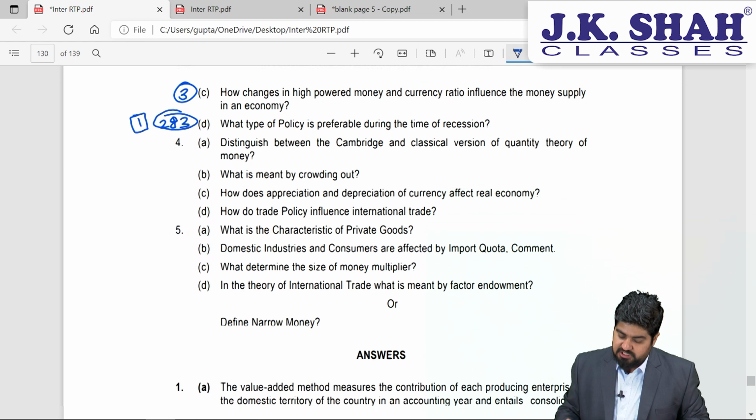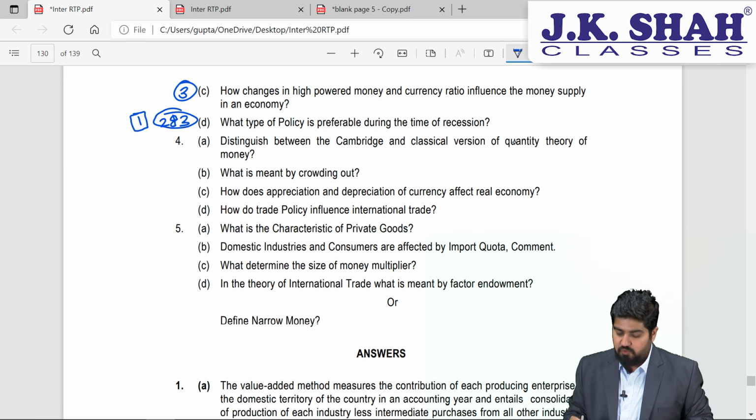Then distinguish between Cambridge and classical versions of the quantity theory of money. Money means chapter number 3. What is meant by crowding out? This is chapter number 2. Then it will be appreciation and depreciation, again chapter number 4. How does trade policy influence? This will be chapter number 4.